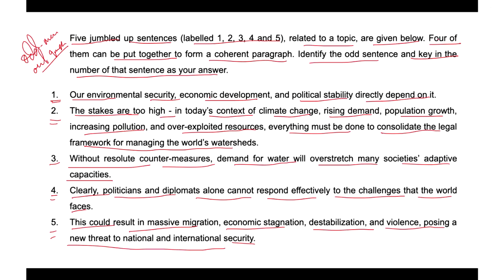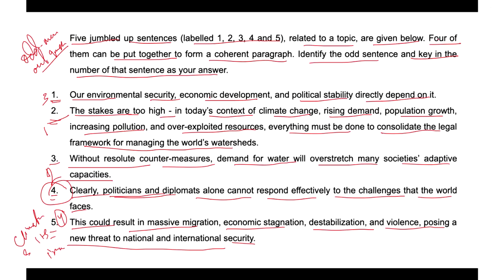Statements two, three, one, and five talk about climate change and its impact, while statement four merely focuses on the action of politicians and the diplomats, which is not directly related to the context of the statement.